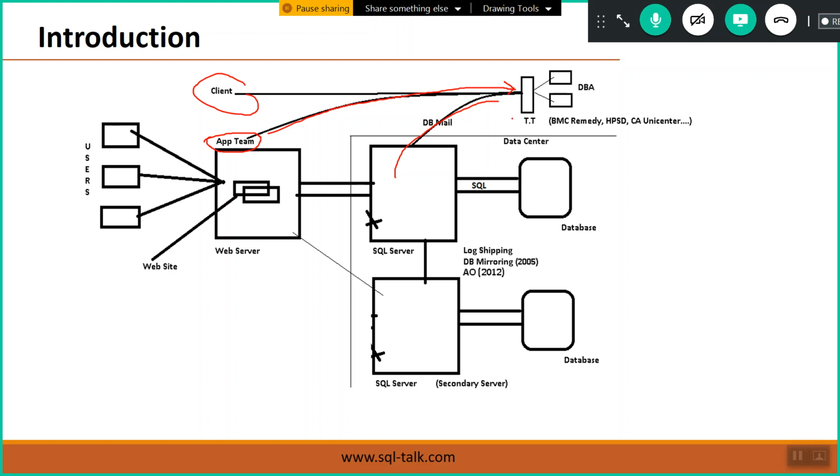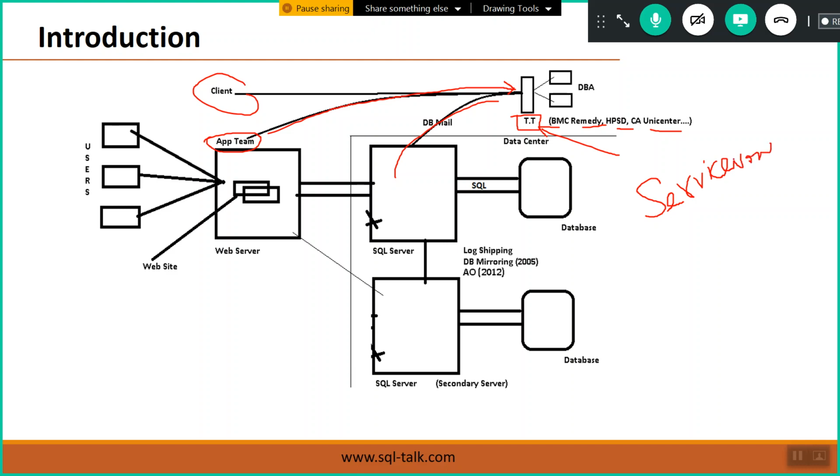Like this, different options are there. From the different locations where we are getting the email notifications, those are called tickets. And generally, whenever there is a team, we are using some ticketing tools. We are using Remedy, HP Service Desk, Unicenter, various ticketing tools. But today, most of the clients are using ServiceNow. One ticketing tool is ServiceNow. Maybe if you are working, you know already.